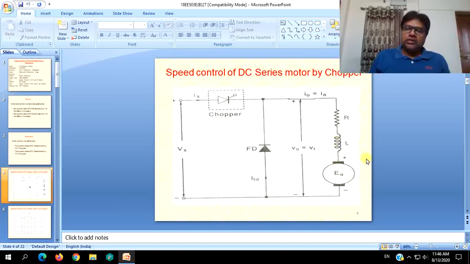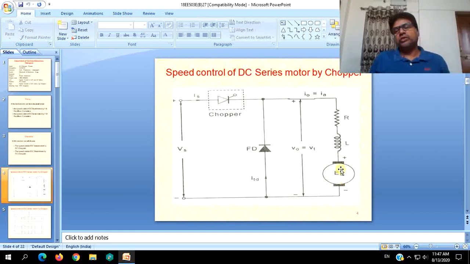And our load is nothing but the armature, which is wound to have a given number of turns, may it be in lap or wave fashion, and L is the field winding which is connected in series to the armature, and resistance is the resistance of the series field.